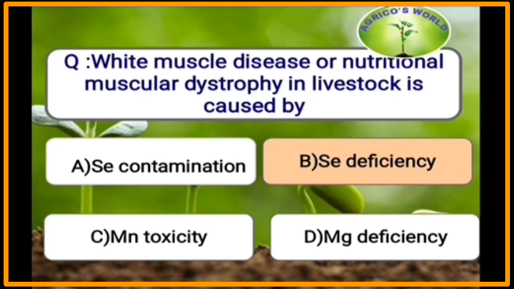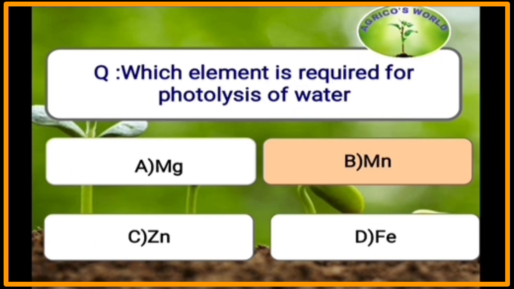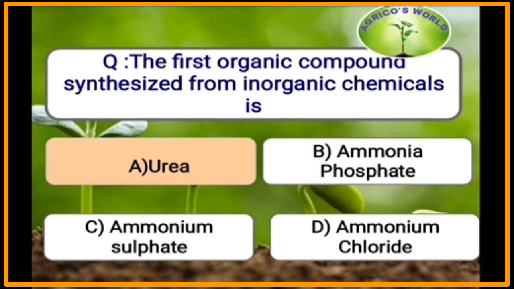White muscle disease or nutritional muscular dystrophy in livestock is caused by selenium deficiency. Which element is required for photolysis of water? Manganese is the element that is required for photolysis of water. The first organic compound synthesized from inorganic chemicals is urea.